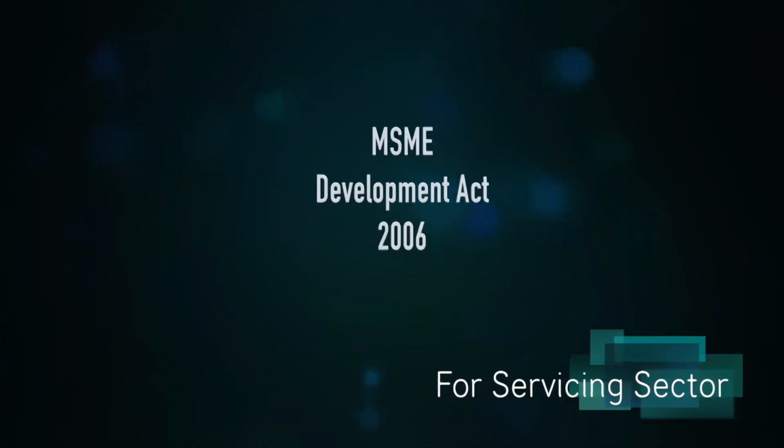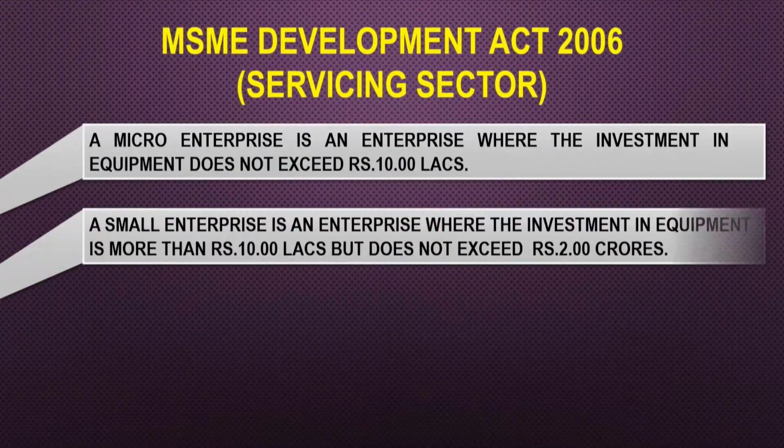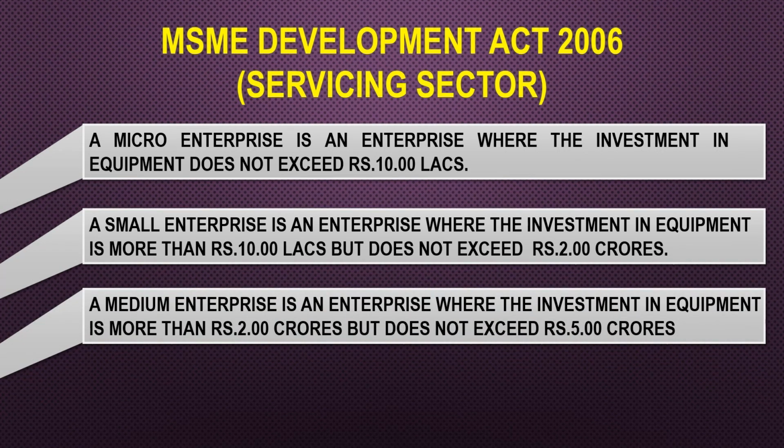In the case of a servicing sector, a micro enterprise is an enterprise where the investment in equipment does not exceed rupees 10 lakhs. Here the investment is in the equipment, there it was in the plant and machinery, and here the limit is rupees 10 lakhs, there it was rupees 25 lakhs. For the small scale, the limit is from rupees 10 lakhs to rupees 2 crores. In the case of a medium sector, the limit is from rupees 2 crores to rupees 5 crores. So, this is for the servicing sector, the investment in the equipment.